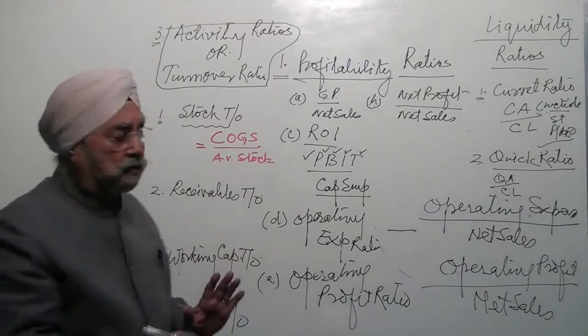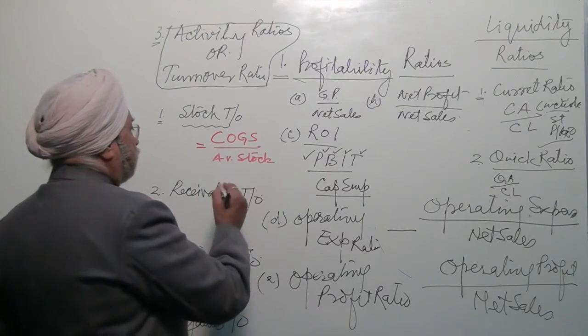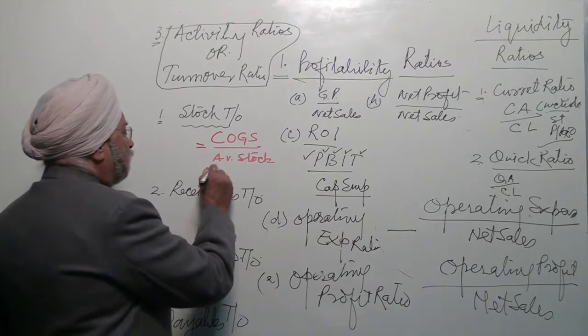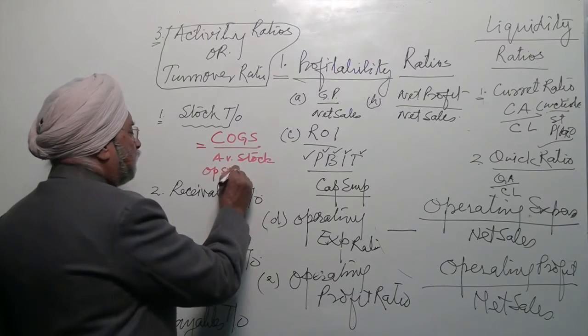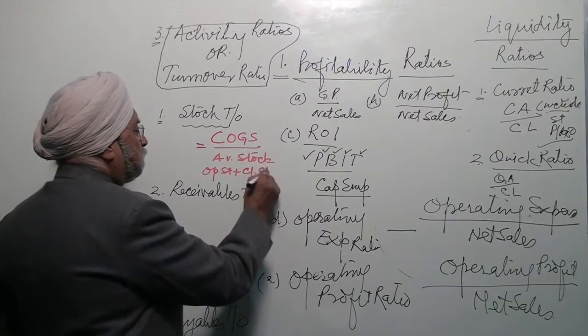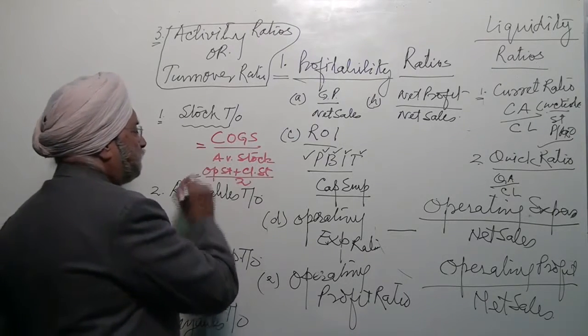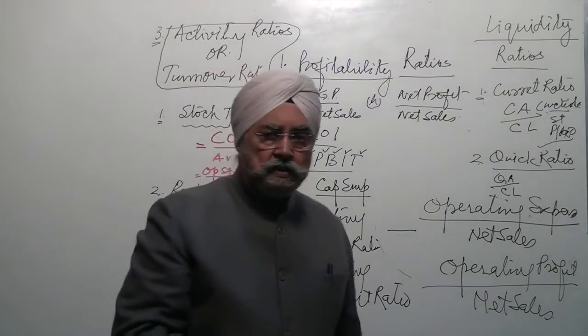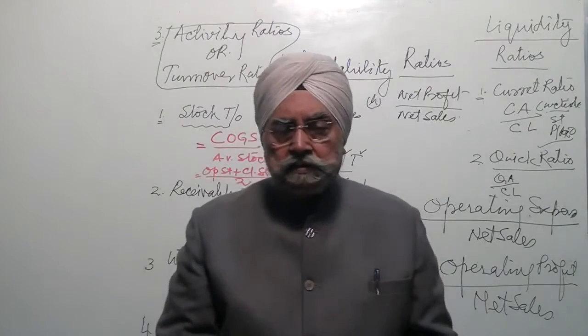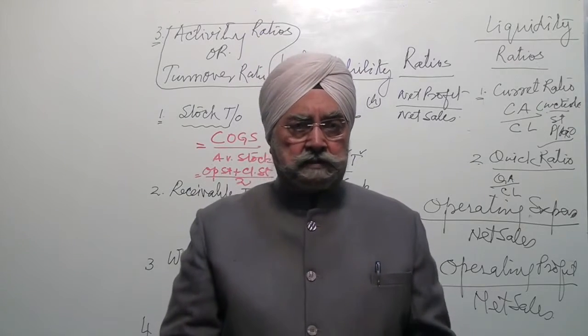COGS and average stock. And average stock is opening stock plus closing stock, add both and divide by 2, this is average stock. Opening stock, closing stock divided by 2, the average stock.